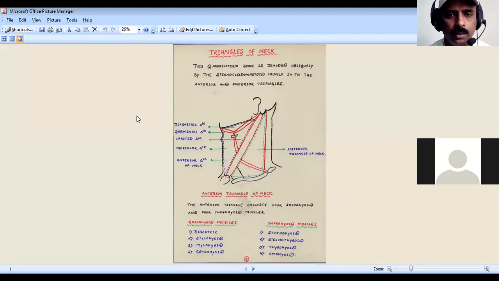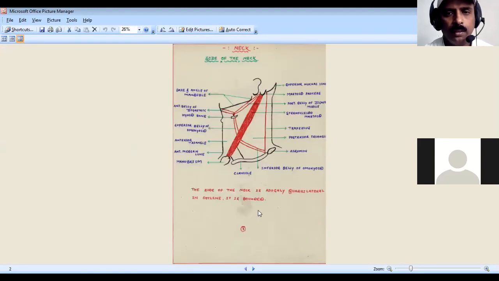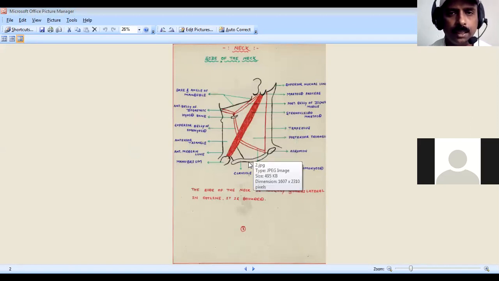Next you have to remember about the posterior triangle of neck. Laterally, we have the side of the neck. Here you can clearly see the boundary view and the muscles that you have to remember.